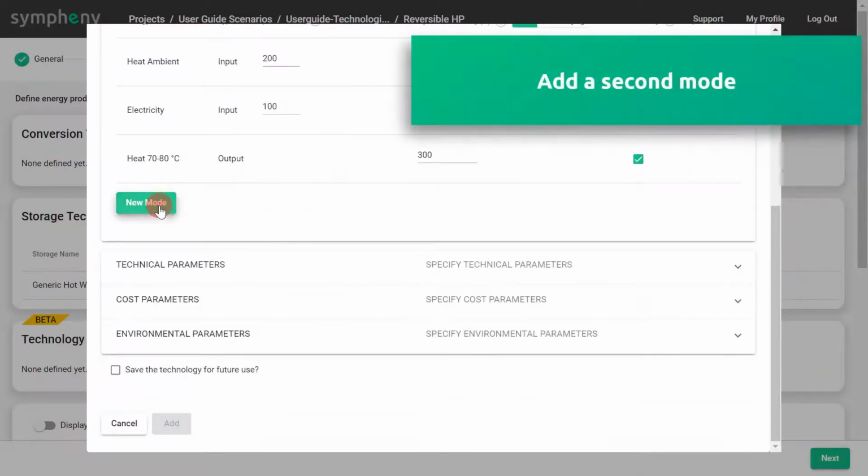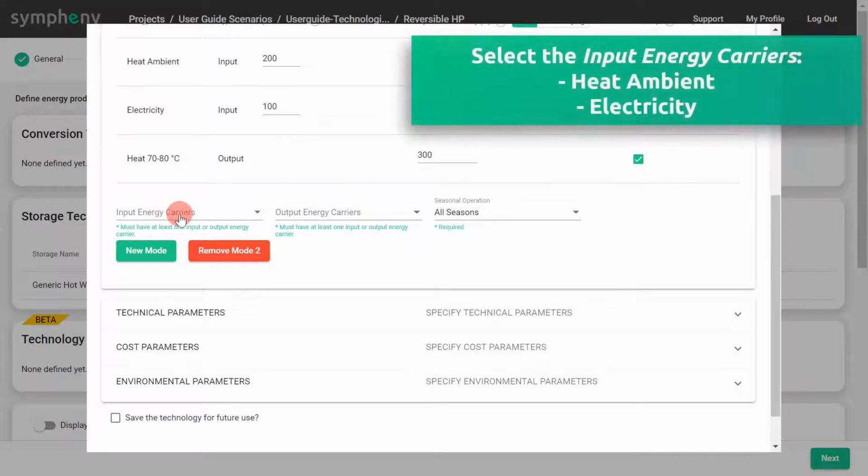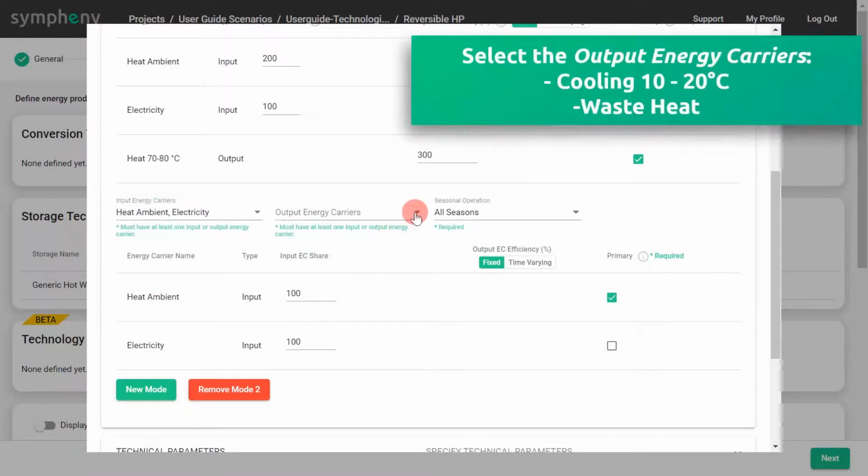Now it's time to add a second mode. A reversible heat pump has a second operation mode, which we model by adding a second mode within Symphony. We once again select the input energy carriers and define the output.